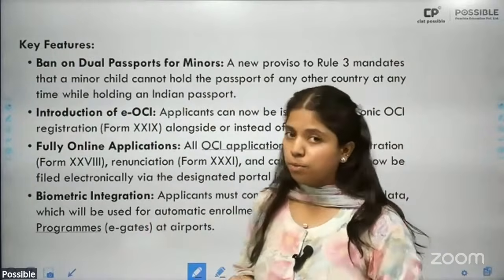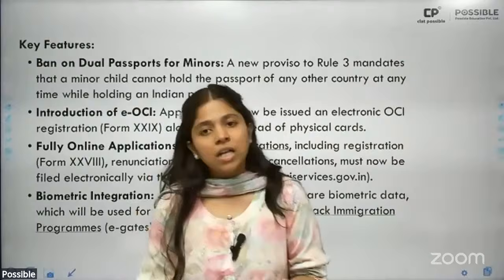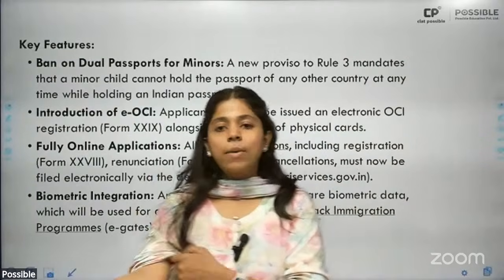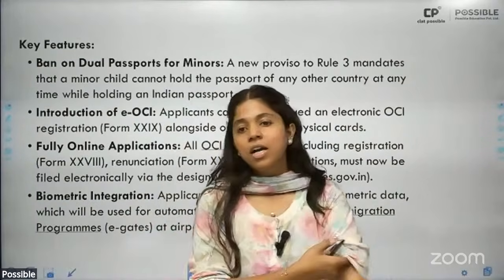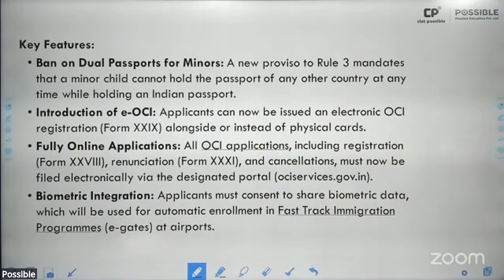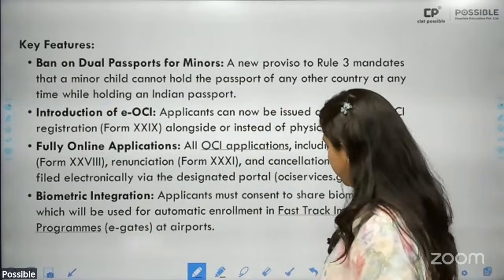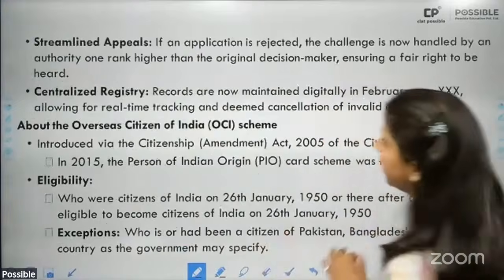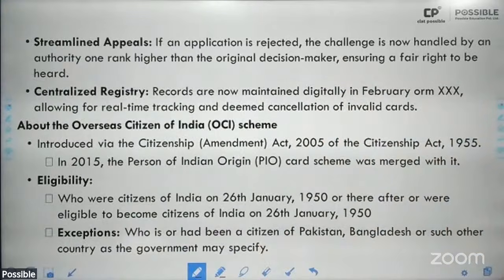Previously, you could hold passports of two countries, and then when you turn 18, you could decide whether you want to be an Indian citizen or a citizen of some other country. Then introduction of e-OCI, fully online applications, biometric integration, all of this has been incorporated. Then streamlined appeals, that it will be handled only by an authority one rank higher than the original decision maker.